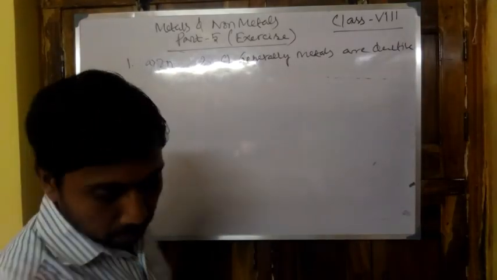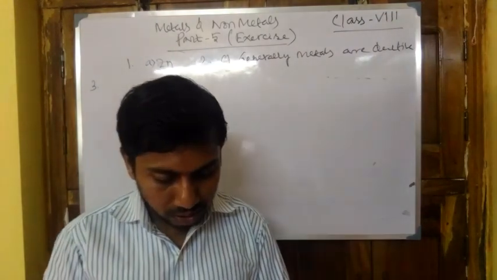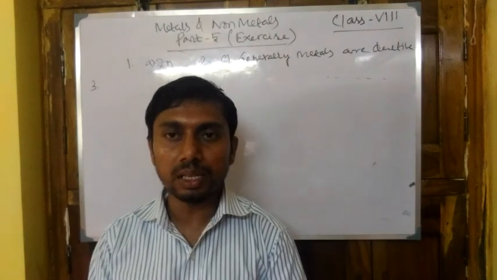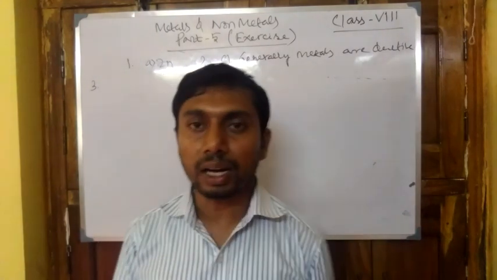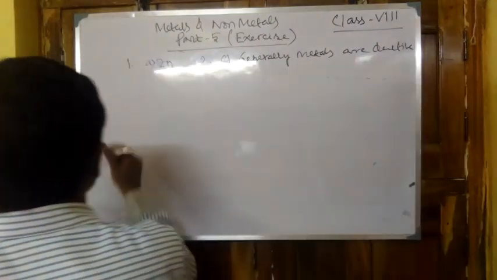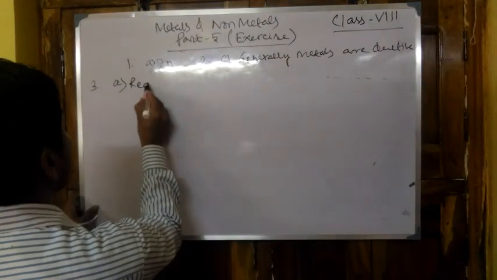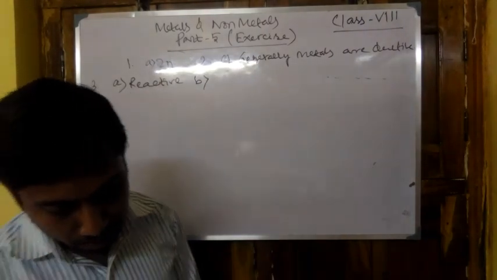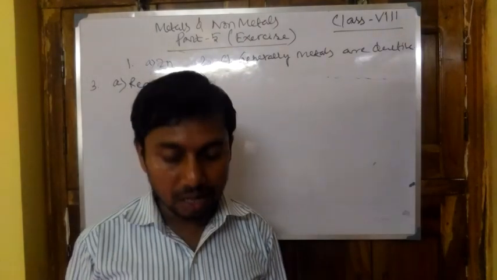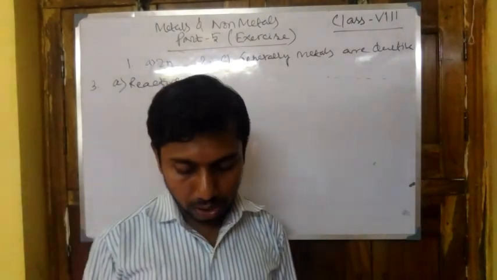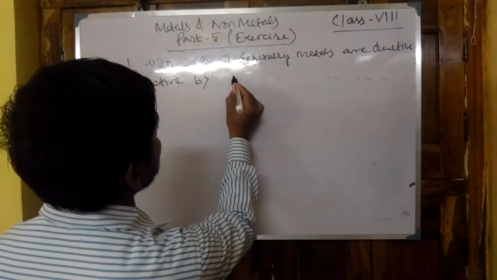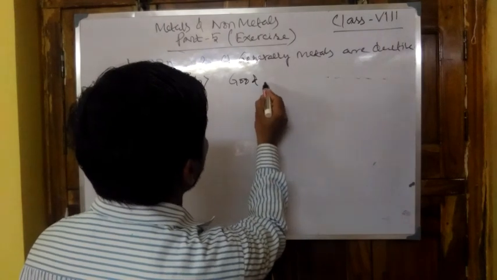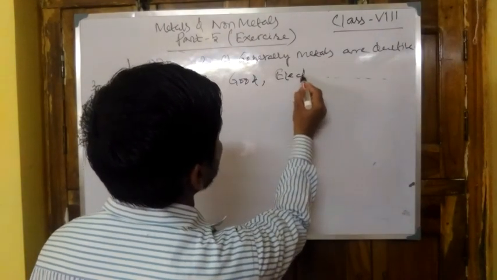Now come to question number 3, which is fill in the blanks. Phosphorus is a non-metal. It is a very reactive non-metal. So the word in the blank would be reactive. Now question 3b: metals are dash conductor of heat and dash. So metals are good conductors of heat and electricity.